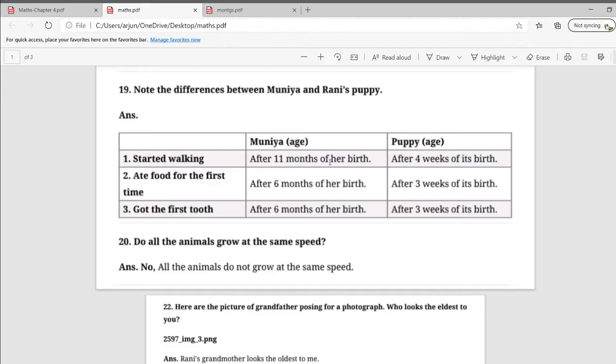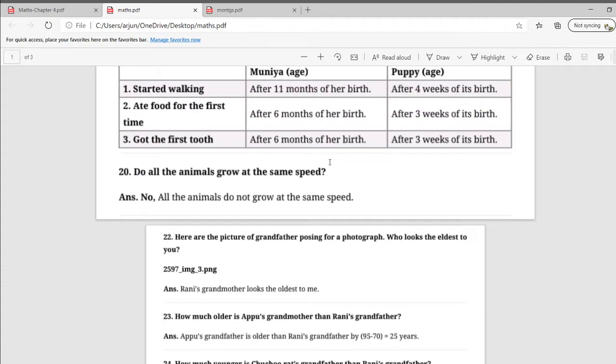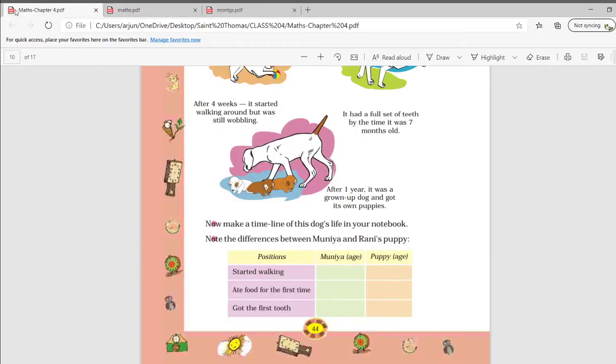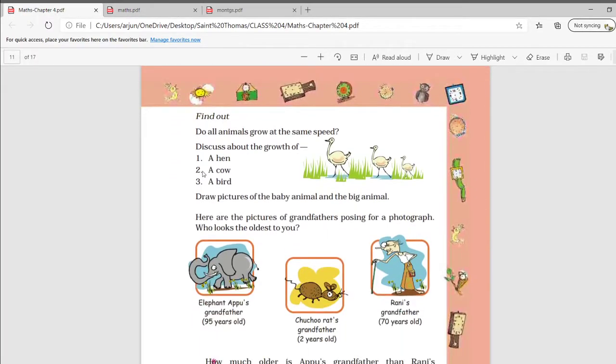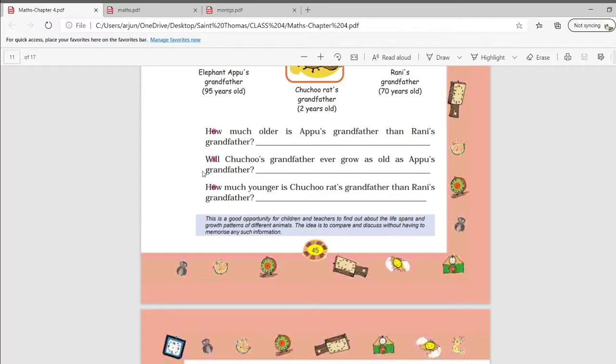when you analyze both the stories, you will see that for question number 2, ate food for the first time, Munia was 6 months from her birth and the puppy started eating after 3 weeks of its birth. And the third, got the first tooth, after 6 months of her birth and after 3 weeks of its birth by the puppy. Now, moving further, we will have some question answers. So let's discuss them one by one.